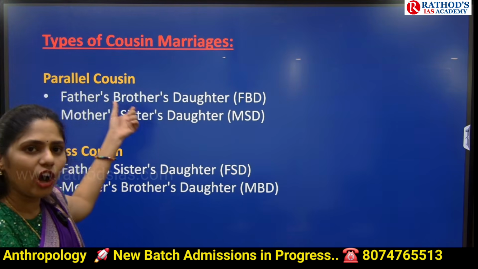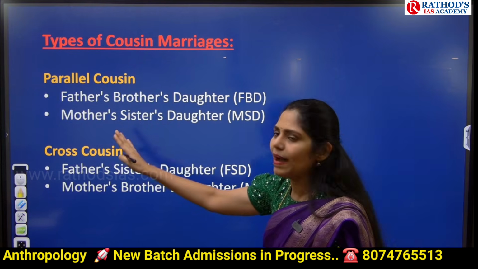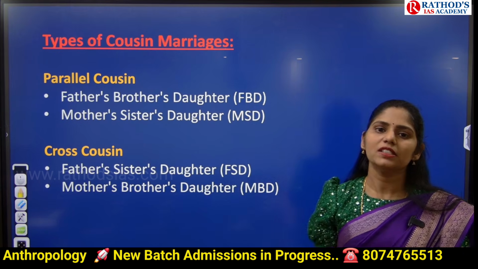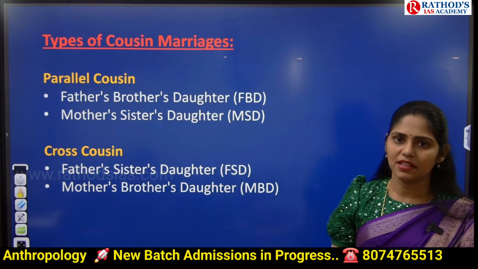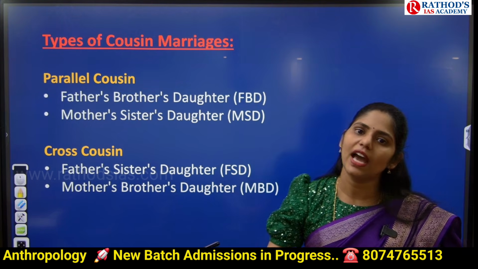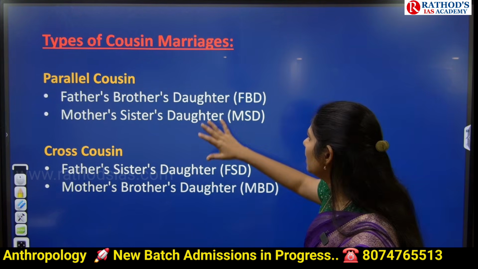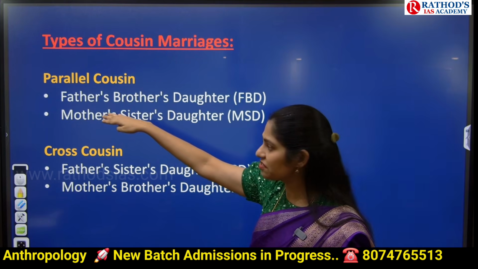Now, how many types of cousin marriages are there? As I said, we have maternal and paternal. Maternal side parallel cousin marriage can happen. Yes, paternal side cousin marriages can happen. In that cousin marriage, we have parallel cousins as well as cross cousins. So here we have two types: parallel cousin marriage from the father side and parallel cousin marriage from the mother side.